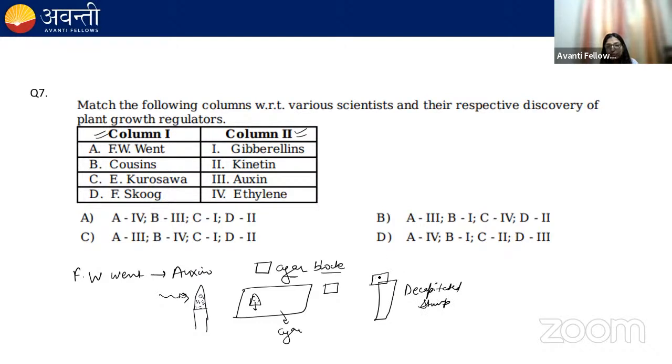When he placed the agar block, which is already containing the auxin, this auxin will start transporting downward and get accumulated on the darker side. Later, what he observed is the curvature. Because the side where the auxin is transported and accumulated, auxin's main function is cell elongation, cell enlargement, and it promotes cell division. So all the cells in this region start dividing, they start increasing in length. So bending takes place, or we obtain a curvature. This is what F.W. Went observed, and he worked on auxin.